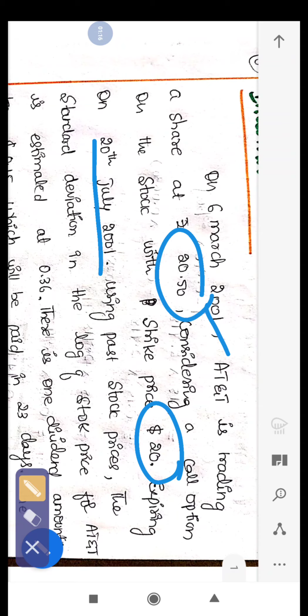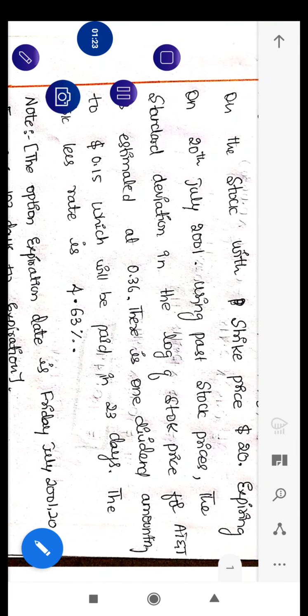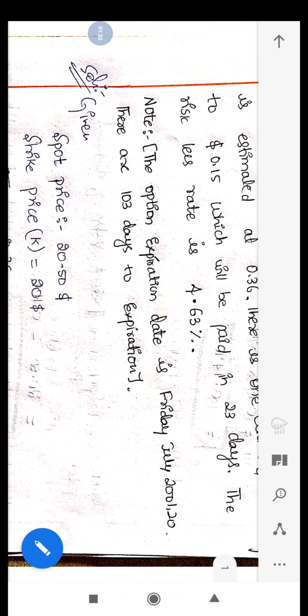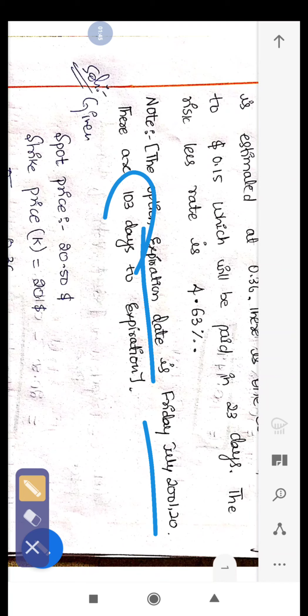Using past stock prices, the standard deviation is 0.36. Dividend information is also given, $0.15, and the risk-free rate is 4.63. They have also provided a note that the option is going to expire on Friday, July 2001, so there are 103 days to expiration.